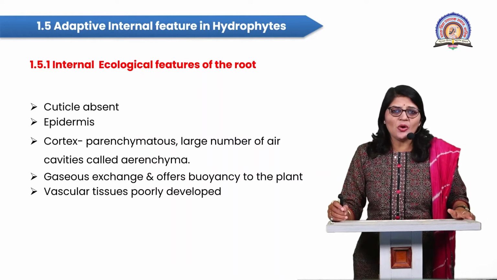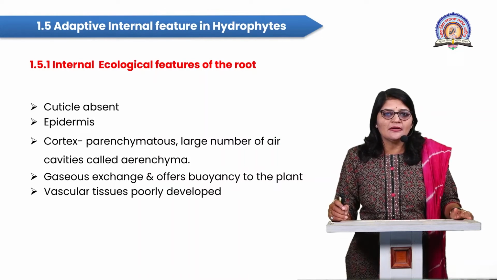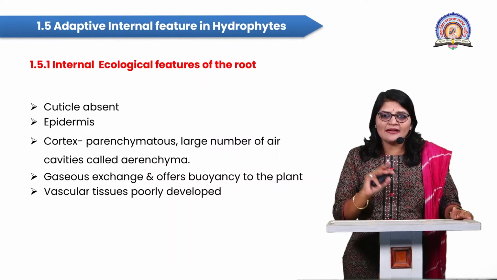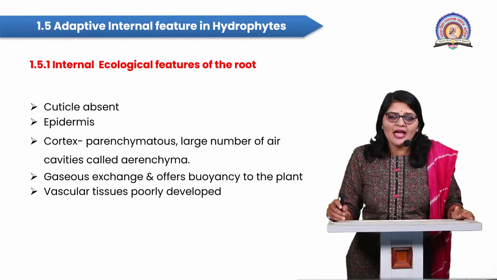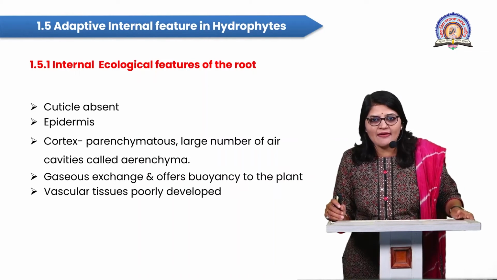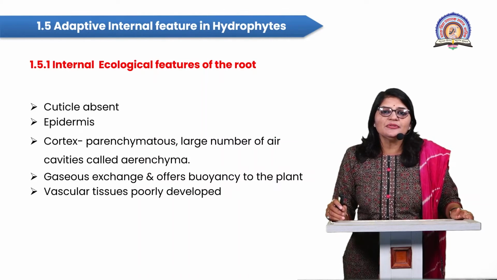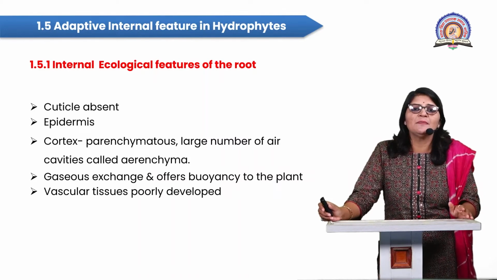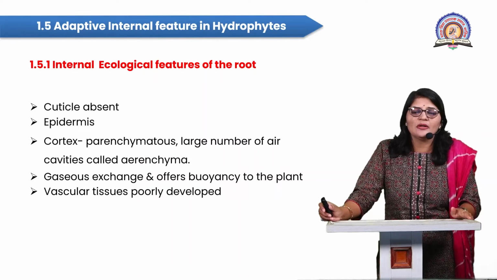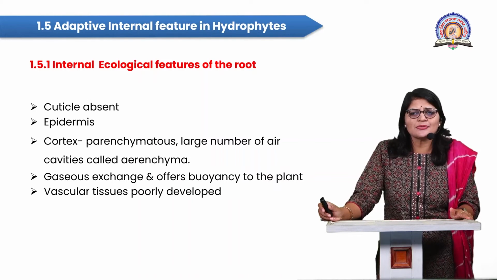Students, this cortex is made up of parenchyma cells, but the parenchyma cells are not evenly or homogeneously distributed. They have a large number of air cavities, or air chambers. Those air cavities or air chambers are filled with air or gases, and the tissue is called aerenchyma. Why is it called aerenchyma? Because the cavities are filled with gas or air.